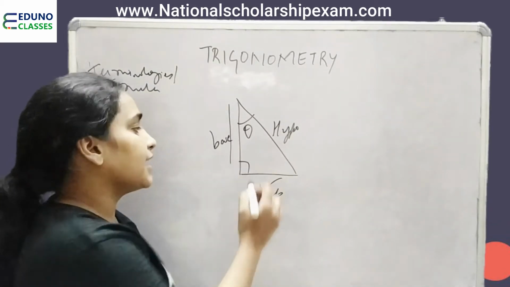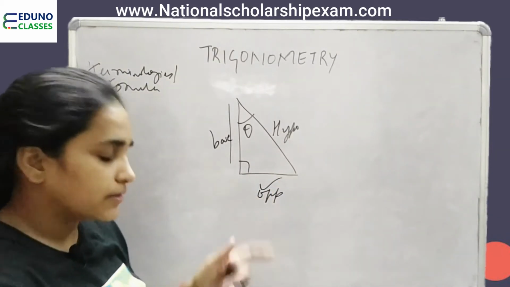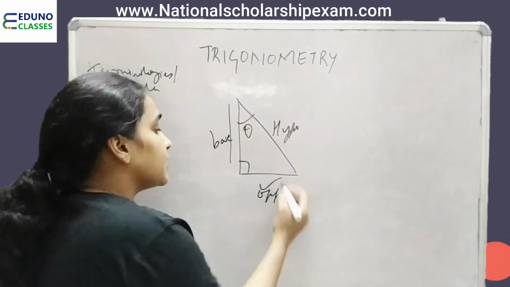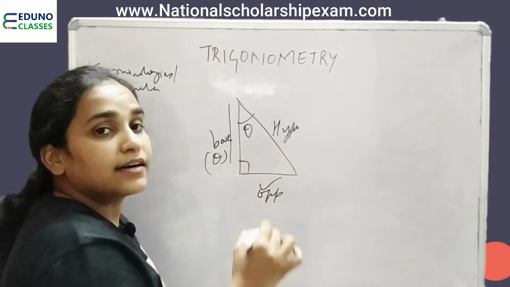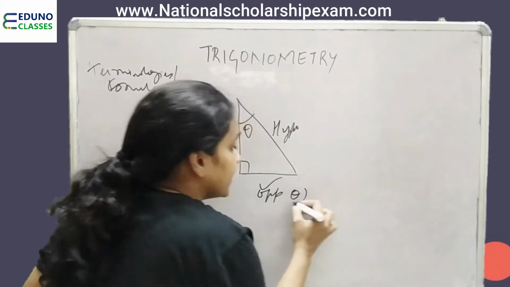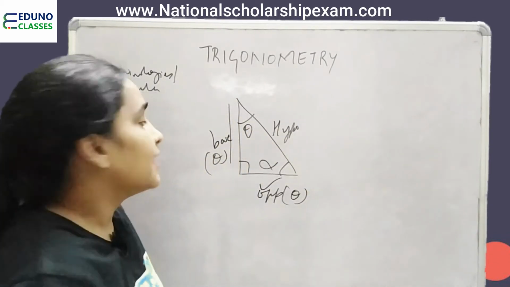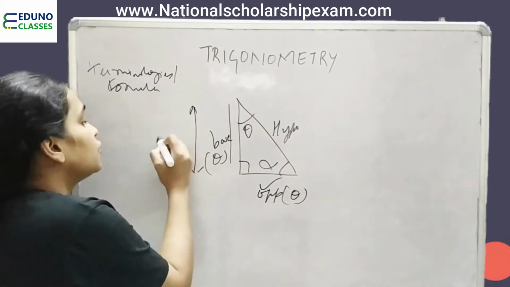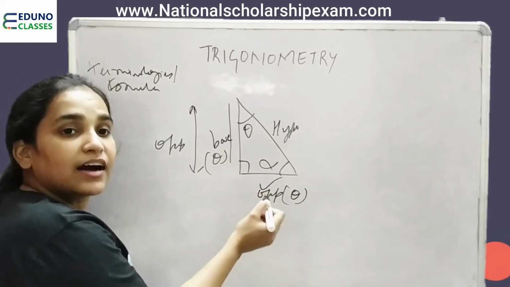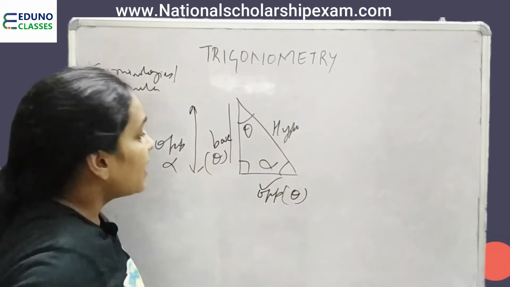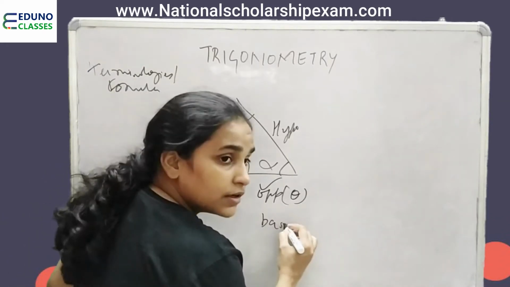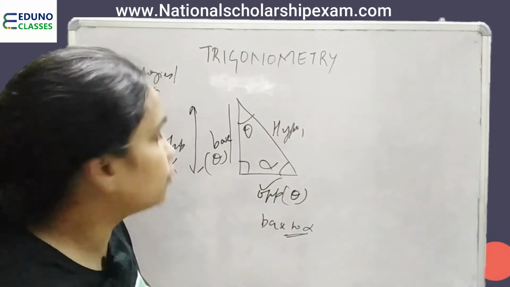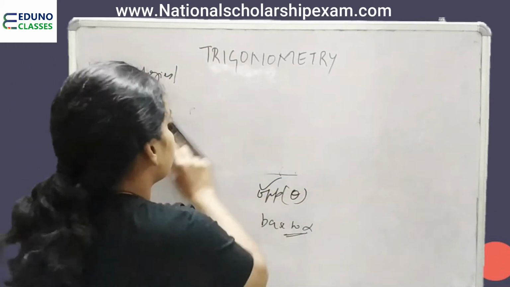Fine. And this is angle 90. I should have written this, but we can understand it. If I had to consider the base to theta, opposite to theta, and if I had considered this angle, then this would be opposite to alpha, and this would have become base to alpha, right? And hypotenuse is the hypotenuse. There is no need to clarify what hypotenuse is, right?